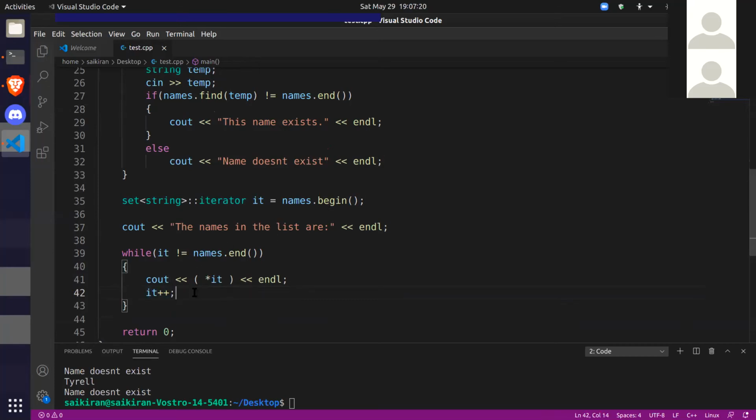By default, C++ does not know, the computer does not know what you mean by incrementing an iterator. But in STL, there are some functions which define what to do when you use plus plus with an iterator. So it will move that iterator forward.